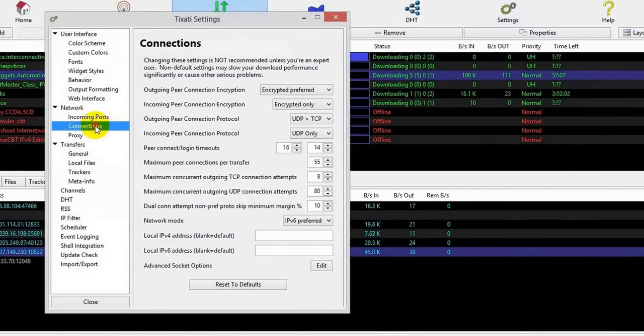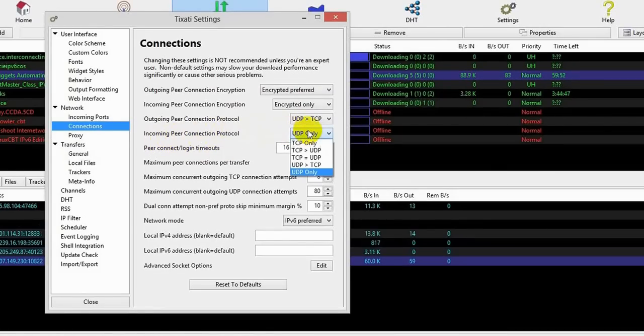I am going to settings, then connections, outgoing peer connection encryption, encrypted preferred. I can use encrypted only, but it is not better for searching seeds and announce trackers. That's why I selected encrypted preferred here. Then incoming peer connection encryption, encrypted only. So ISP cannot filter my traffic because I am using incoming connection protocol UDP only.